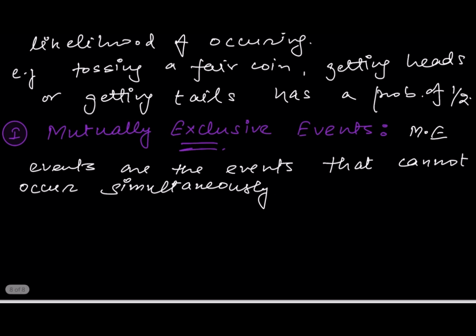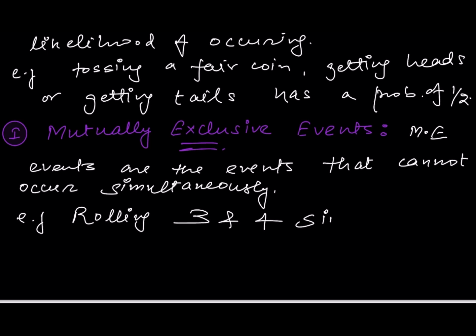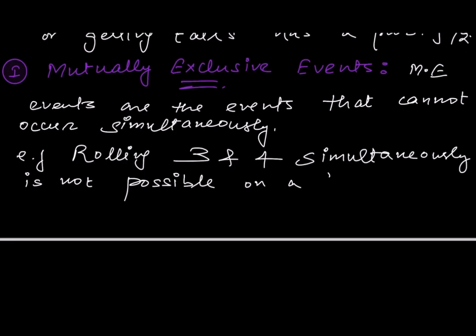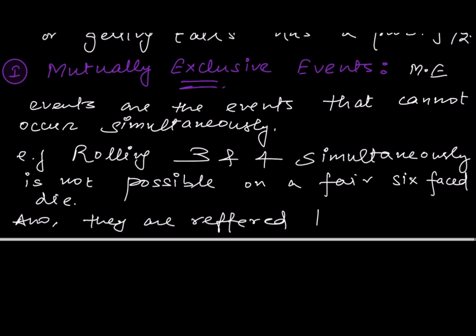For example, rolling 3 and 4 simultaneously is not possible on a fair 6-faced die, right? Also, they are referred to as disjoint events, right?